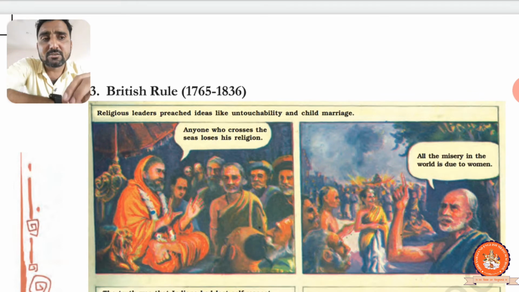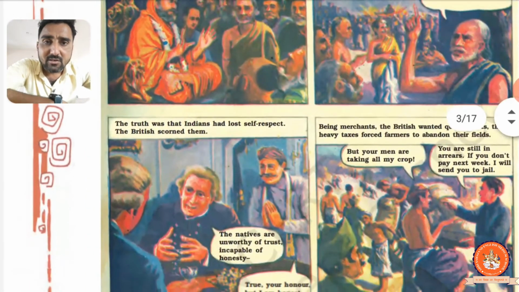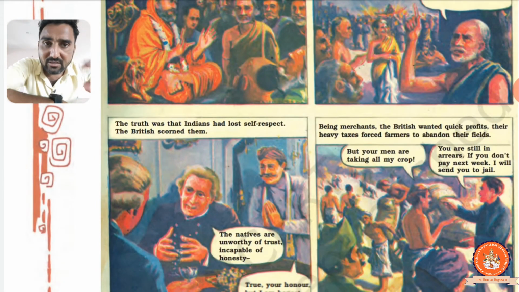Woman is responsible for everything. See, what kind of bad things there were at that time, we can't imagine. They were orthodox people. They did not think further because they were not literate, not reading anything, just believing in bad things.